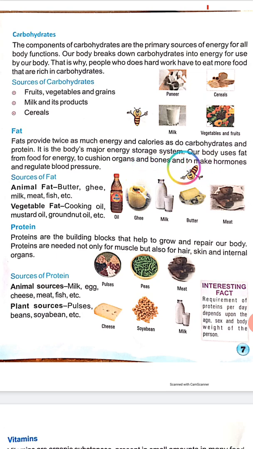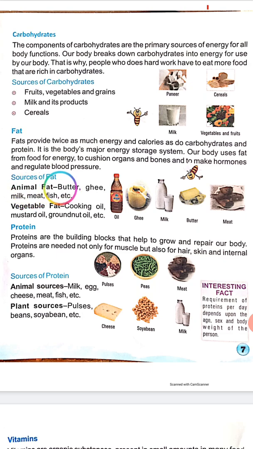Our body uses fat from food for energy, to cushion organs and bones, to make hormones and to regulate blood pressure.